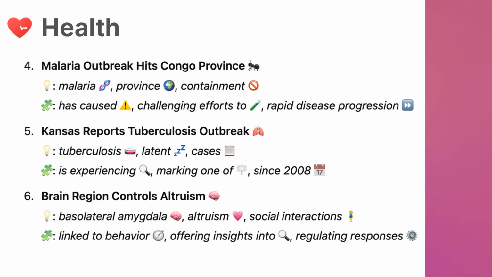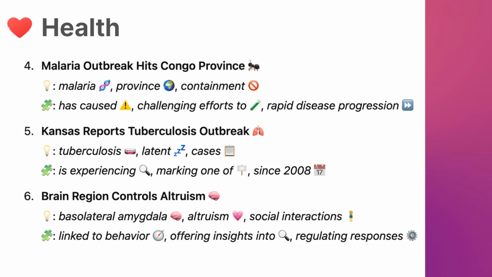Phrases: is experiencing, indicates something that is currently happening or ongoing. Marking one of, highlights something as notable or among the top examples. Since 2008 specifies a time frame reference for comparison.